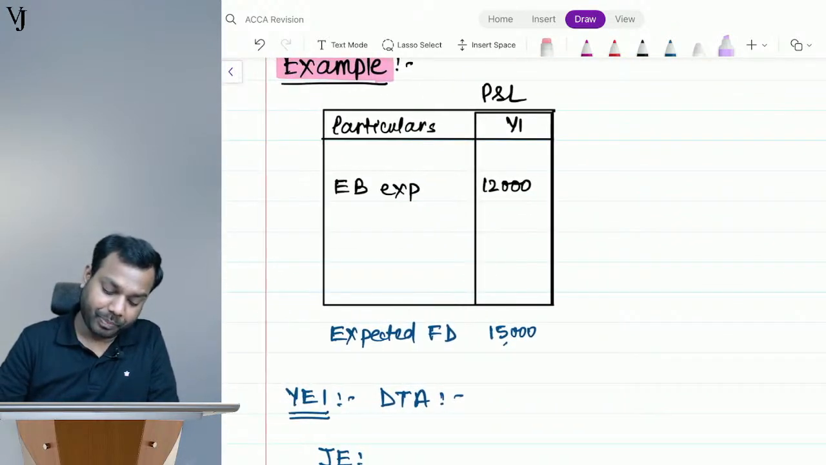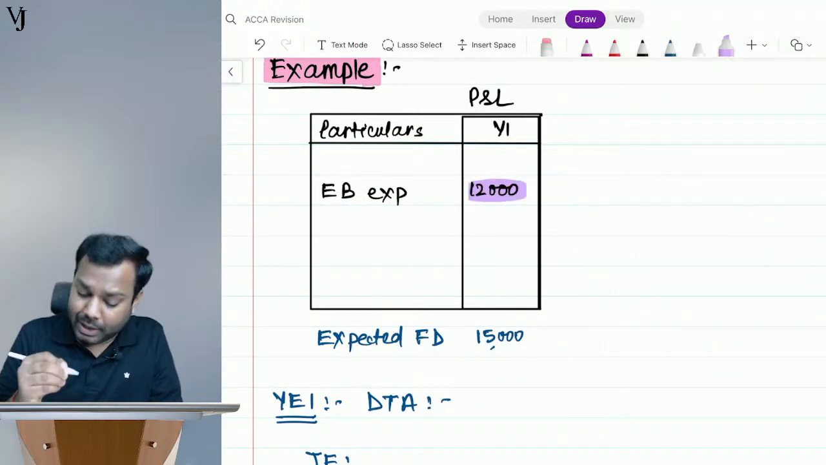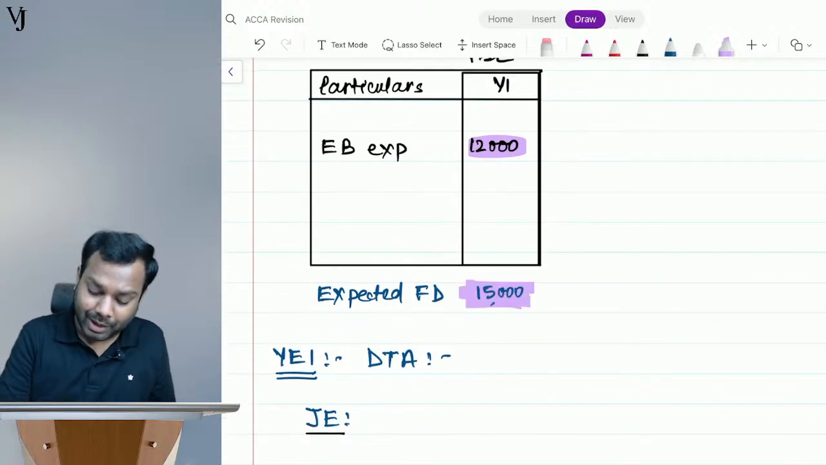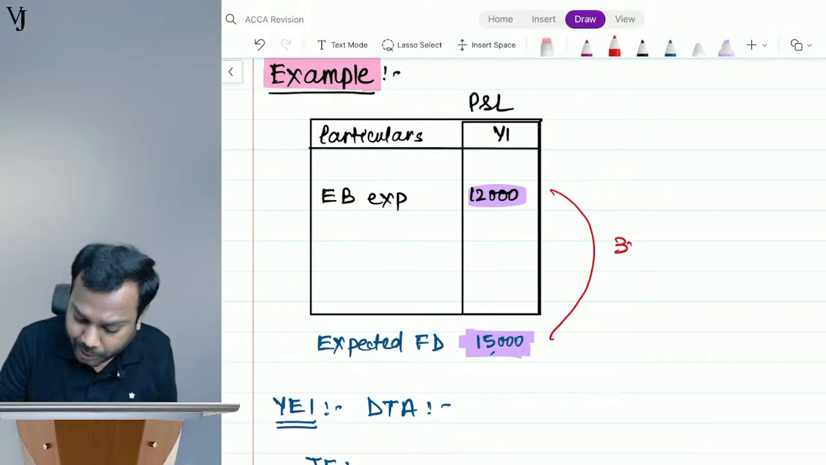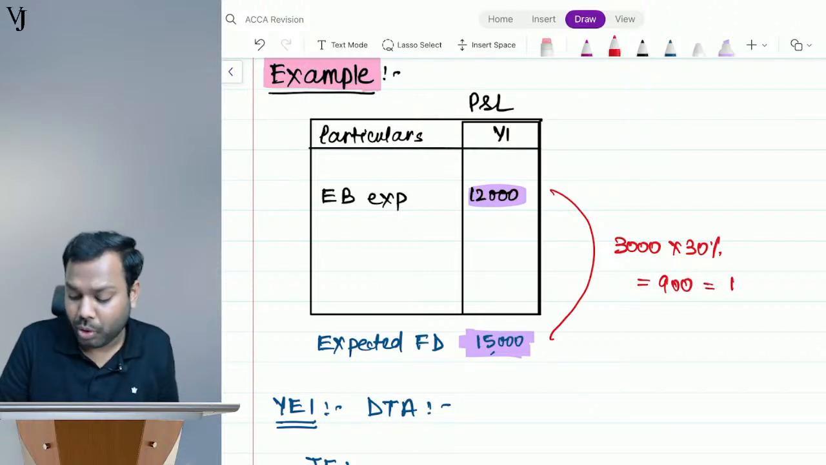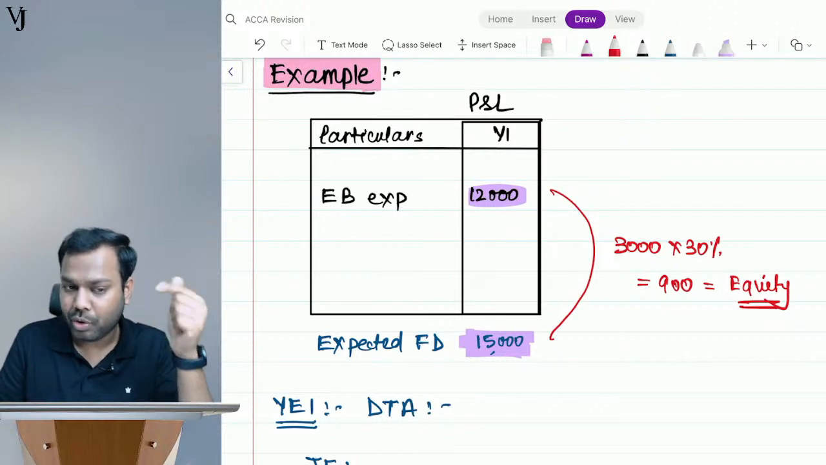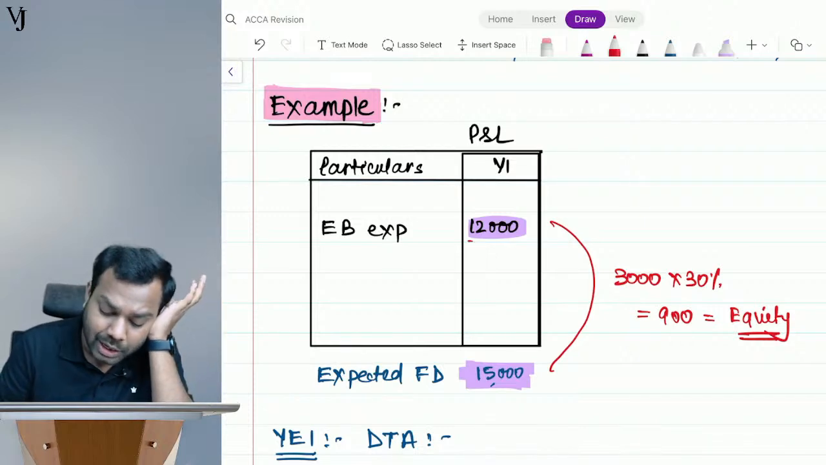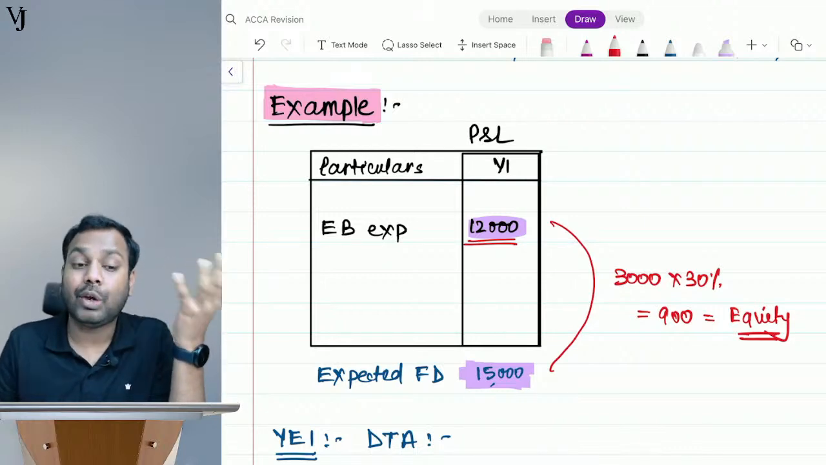See here the example. If your employee benefit expense that you have booked is 12,000, but you are expecting that you will get a future deduction of 15,000, okay? Now the standard says that for the differential, that is 3,000, tax rate in the country is 30%, the impact of 900 will go to equity. So Visakha, you got the example. Why will it go to equity? Because it's an equity transaction, right? Till 12,000 it was a P&L transaction. For the rest, it's an equity transaction.